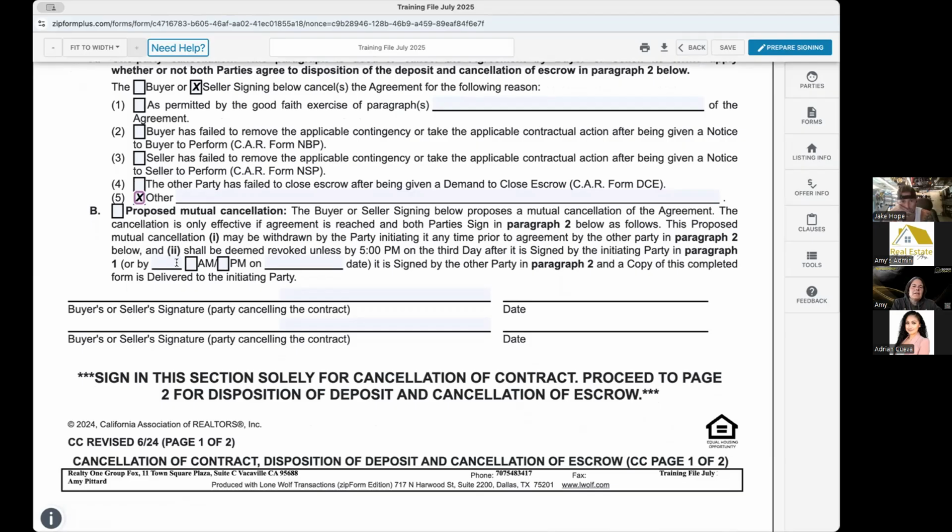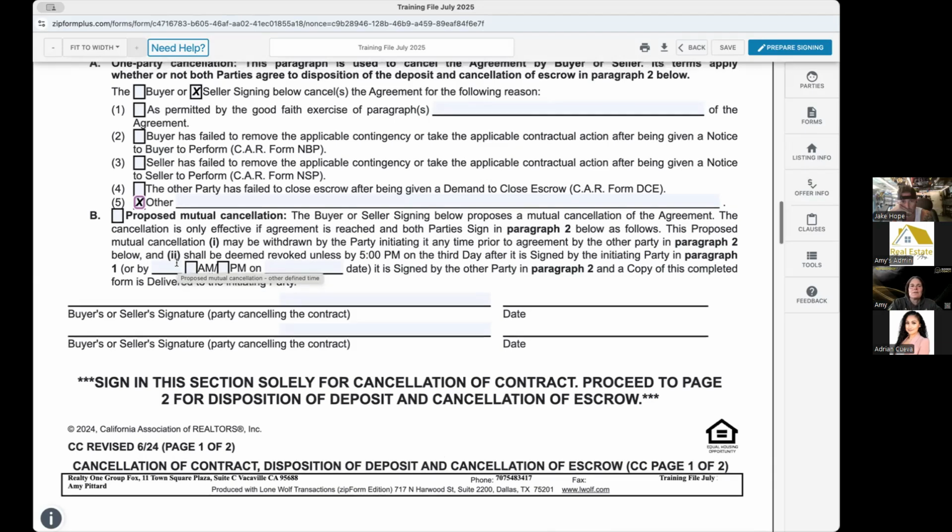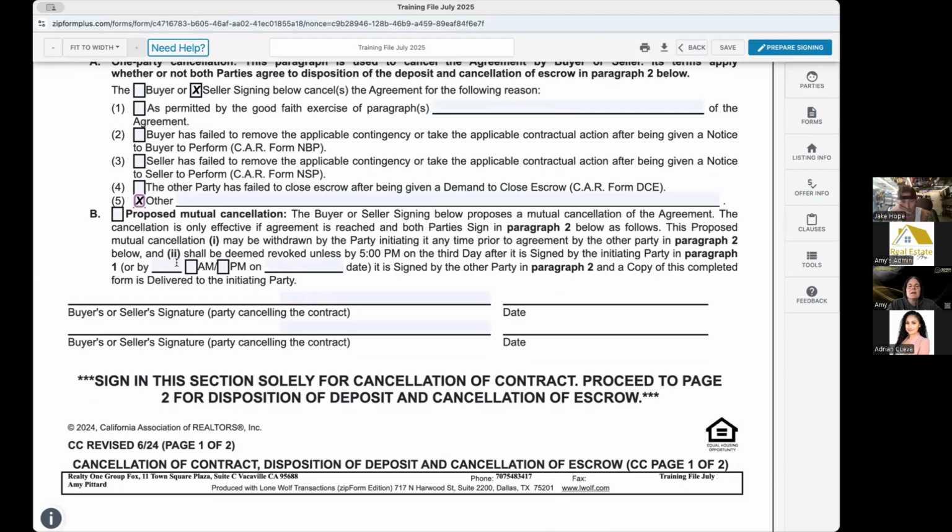If a buyer's agent sends this over to me and says proposed mutual cancellation, they're canceling based on the inspection contingency, I'm going to kick it back to the buyer's agent and say this isn't mutual. The sellers don't want to cancel, so fill it out appropriately and send it back over, just because I'm mean. So generally it's going to be either the buyer or seller cancels.